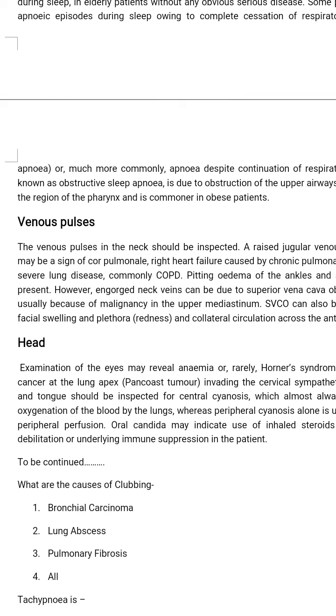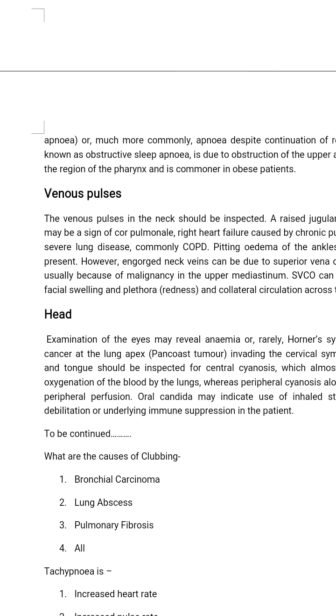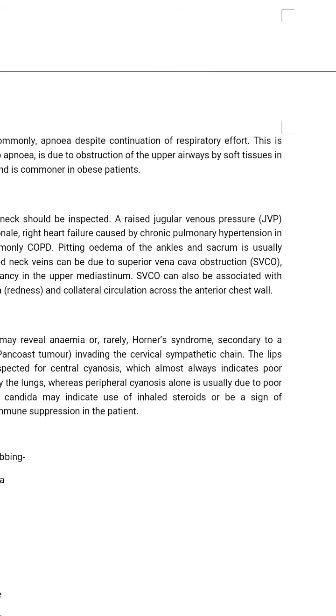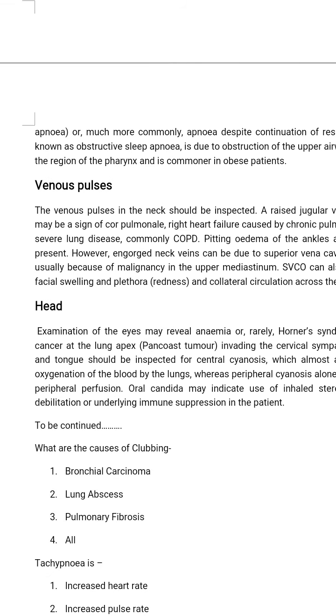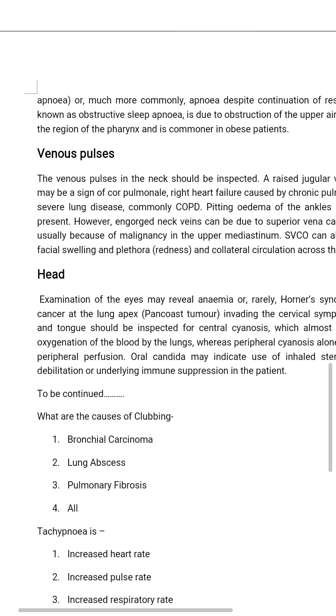However, engorged neck veins can be due to superior vena cava obstruction, usually because of malignancy in the upper mediastinum. SVCO can also be associated with facial swelling or plethora, redness, or collateral circulation across the anterior chest wall.